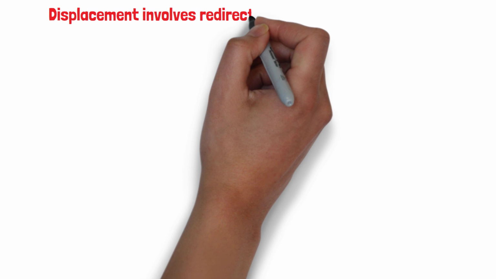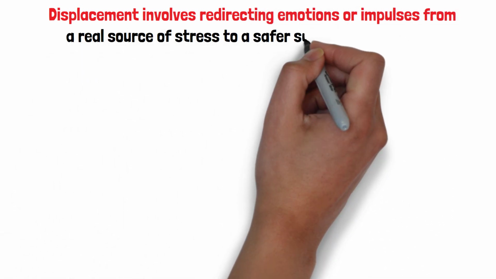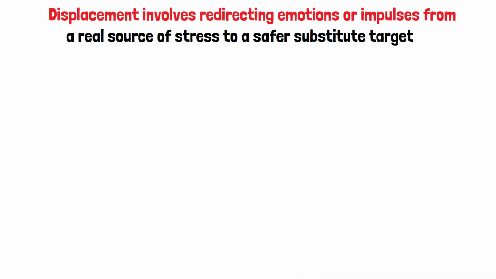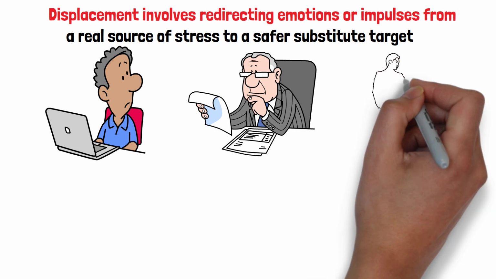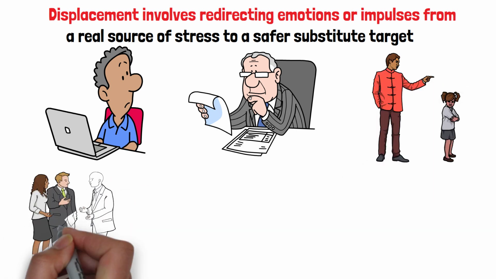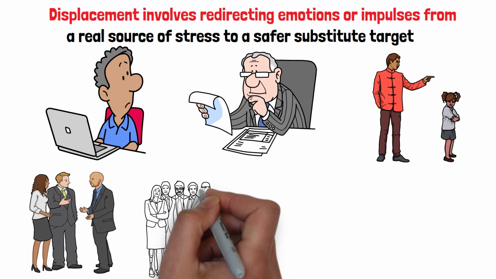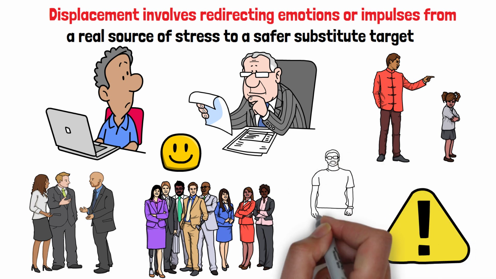Displacement. Displacement involves redirecting emotions or impulses from a real source of stress to a safer substitute target. For example, an employee upset with their boss might instead express anger towards a family member, as it feels safer than confronting their boss directly. This mechanism allows individuals to deal with their emotions in a less risky environment, but can harm relationships with innocent bystanders.